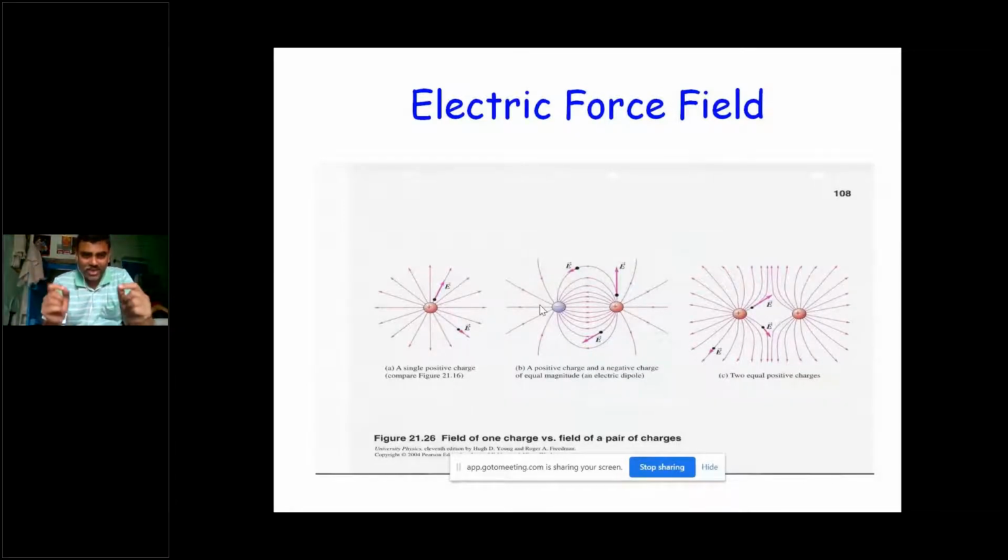And remember, the electric force here is always in the direction from the positive charge to the negative charge. So always see in that figure, in the radial direction we have the electric field, and when you place plus and minus charges, always that electric force line will start from the positive charge and will end at the negative charge.